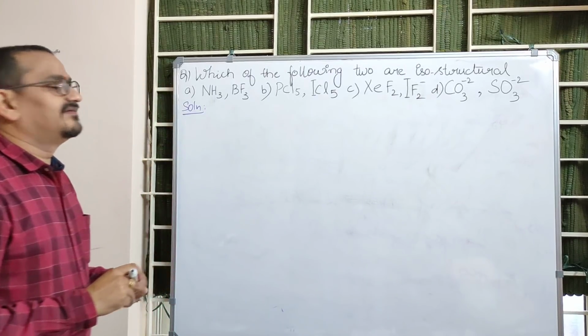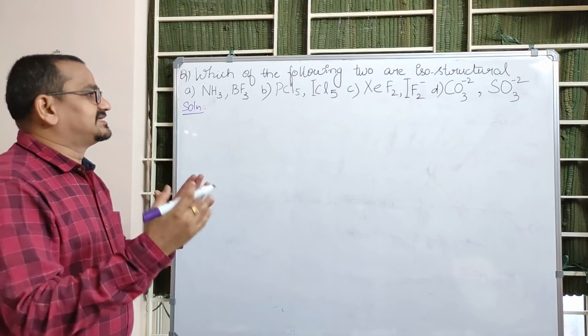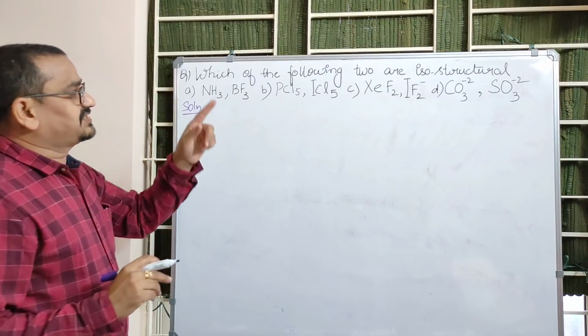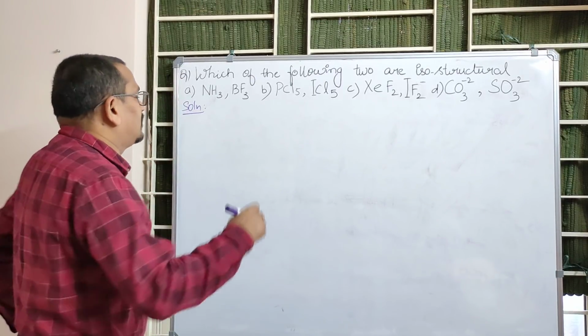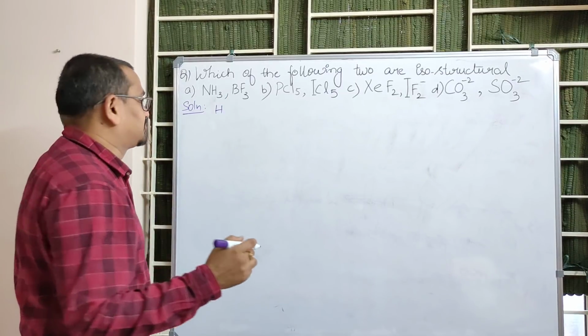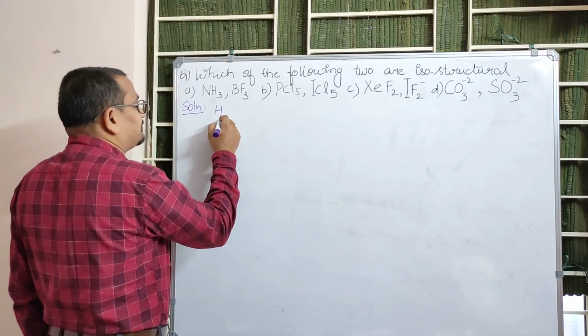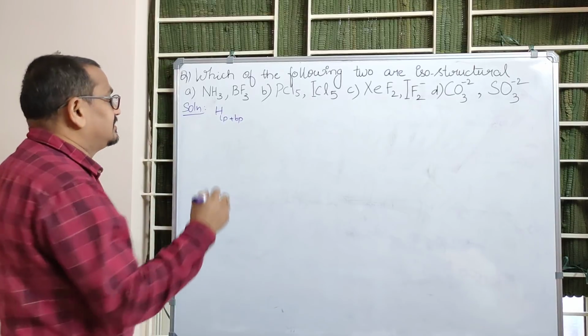Yes, this is our next question about hybridization based concept, that is about structures. Which of the following two are isostructural? So these are the options given. We already studied one technique of finding hybridization and structure. See, H stands for sum of lone pairs plus bond pairs. You might have studied this already in the last 2 years.